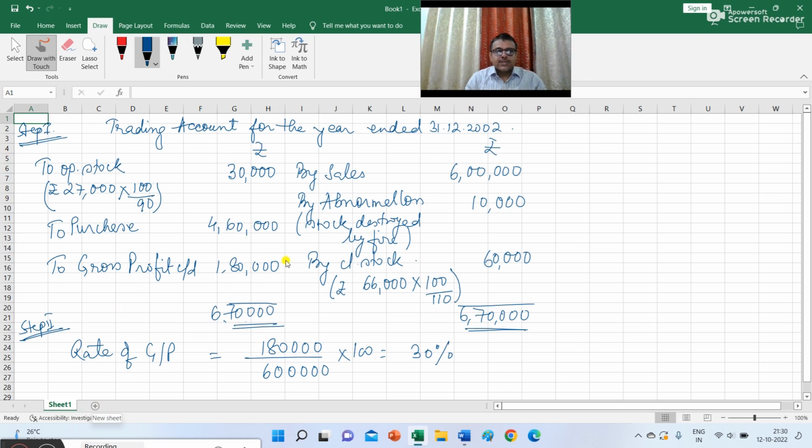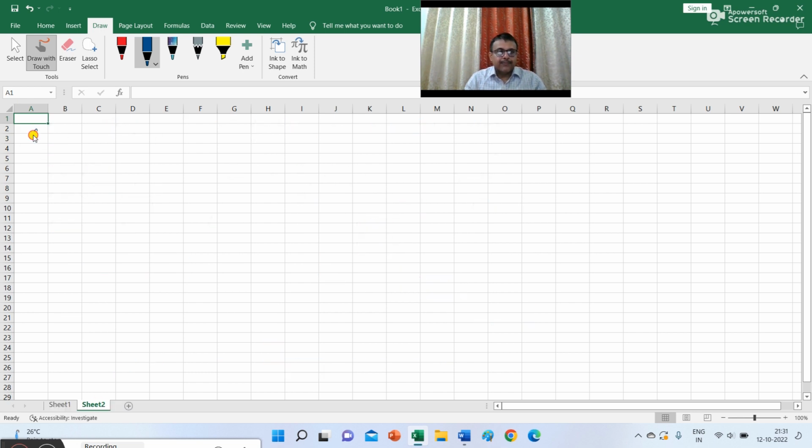Now next step is to calculate the trading account from the first day of the current year to the date of fire. So this is step 3. And the trading account that we are going to prepare is to be valued at 2002 price level.